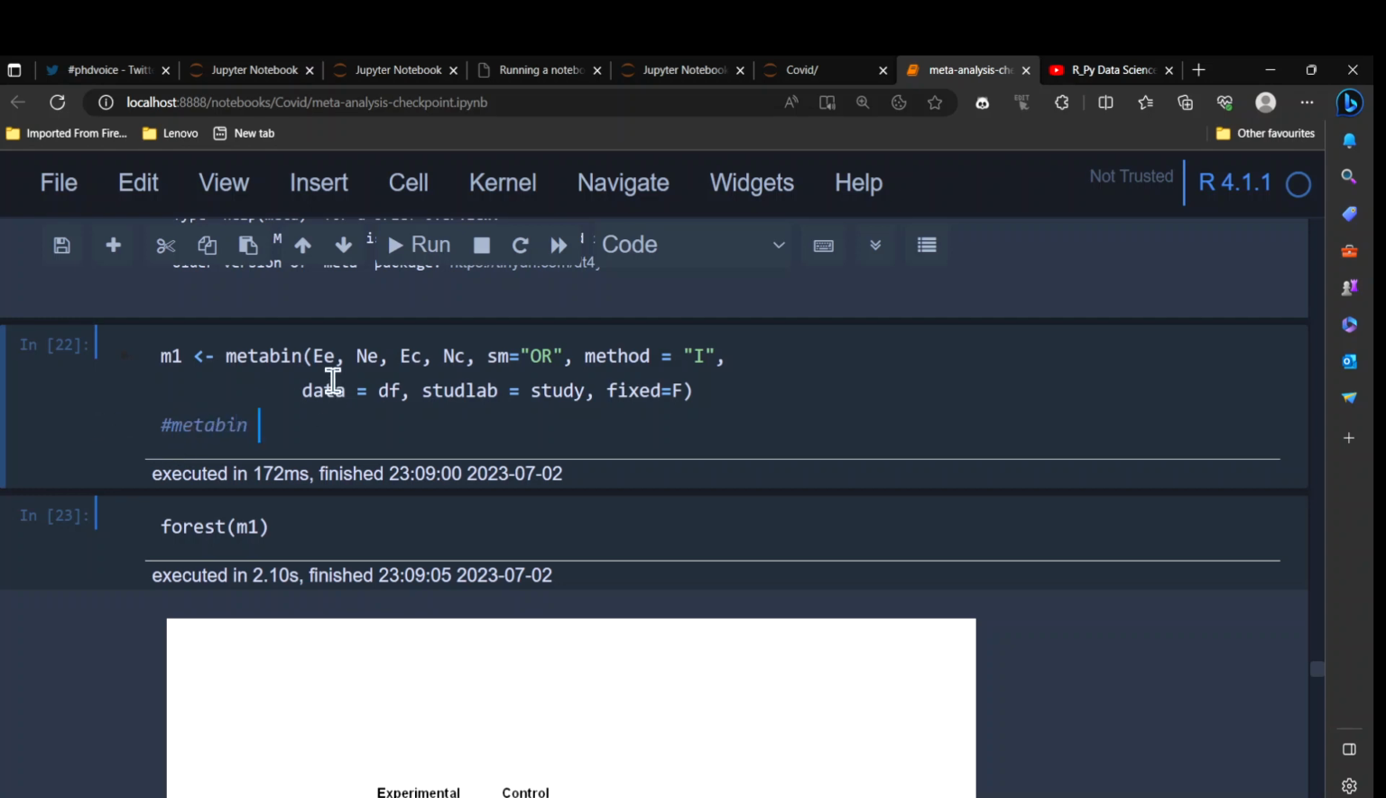If you use Metabin, it requires these arguments, and also you have to define the effect size metric, that's odds ratio. And also you need to define the method. We are using inverse variance here, and the rest is simple because we want to use random effects meta-analysis. So that's why I'm taking the fixed effect meta-analysis off, because I recommend everyone to just do random effects meta-analysis. Fixed effect is just for theoretical understanding.